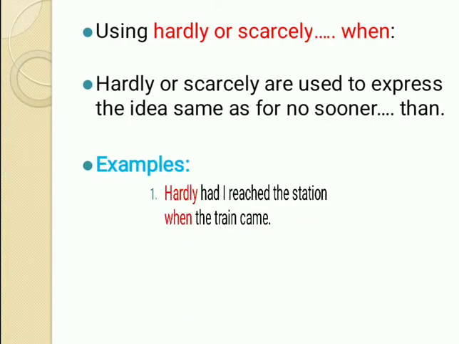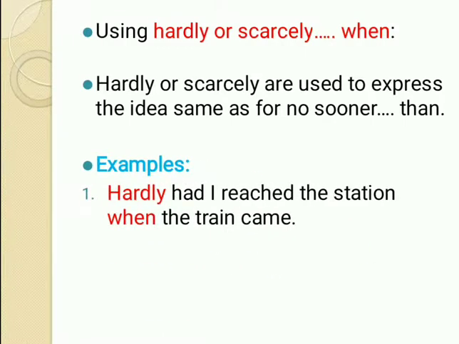Now examples. Hardly had I reached the station when the train came. Or you can also write no sooner had I reached the station than the train came. So both the situations can be correct. It depends on the clues or the hints which are given to you in the paper.